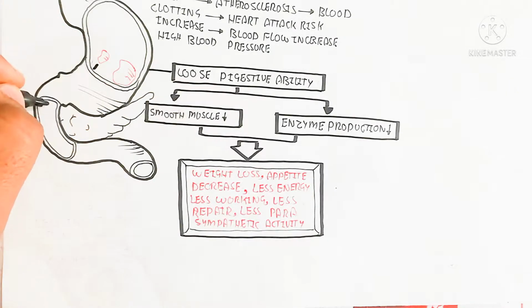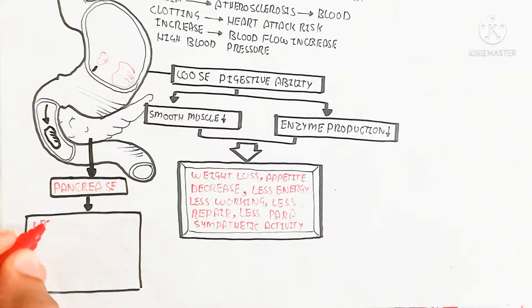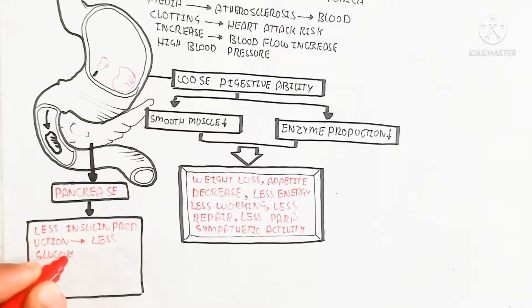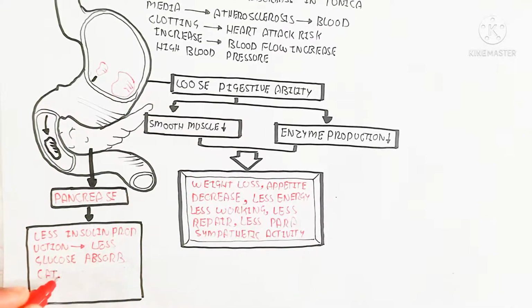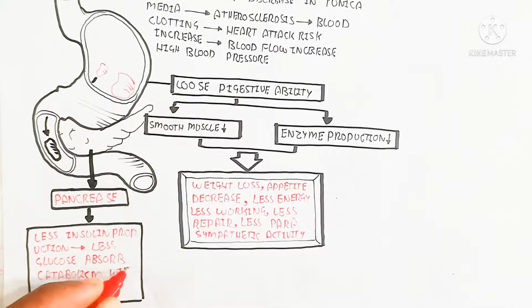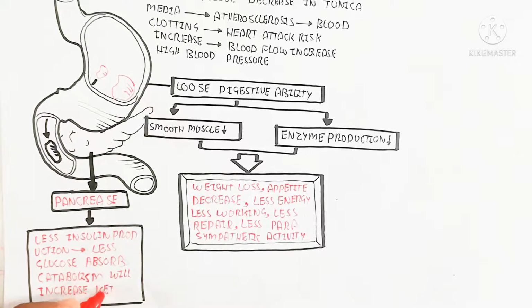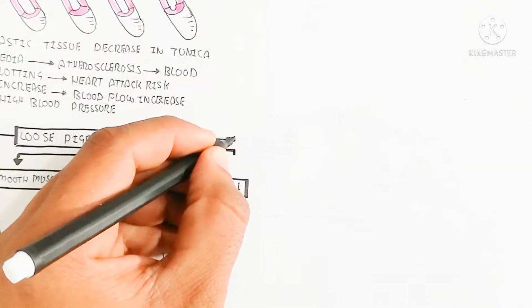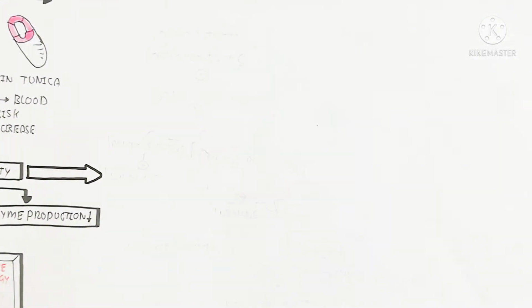So in this way, the digestion will not occur properly. Why? Because here the pancreas will produce less insulin endocrinally, and also there is less glucose absorption because amylase enzyme, etc., will not be produced exocrinally.